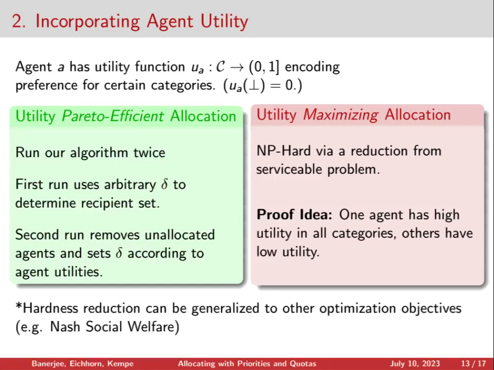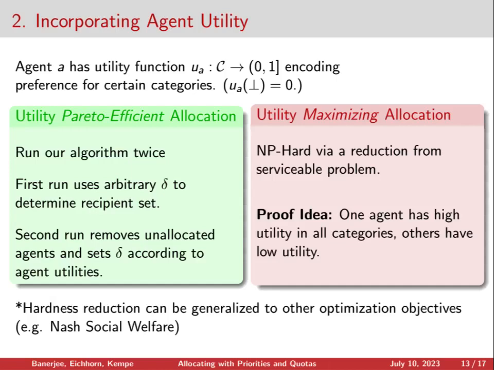And we can show this via a reduction from the serviceable problem from the previous case study. The idea of this proof is that one agent will have very high utility in all of the categories, while the other agents will have low utility. And so in order to maximize the utility, we need to be able to decide whether we can find an allocation that gives to that one particular agent. And we can take this proof and generalize it to consider different objectives to optimize for the utility, such as the Nash social welfare.